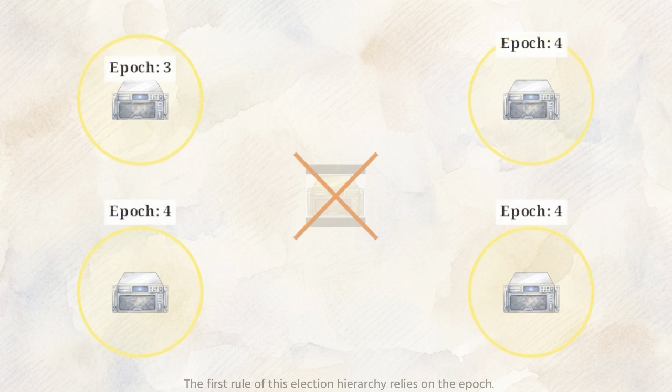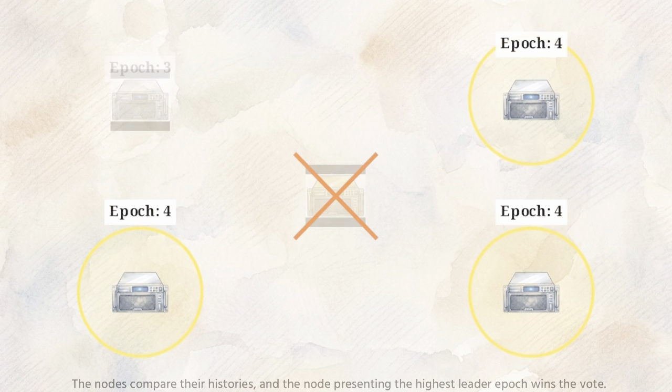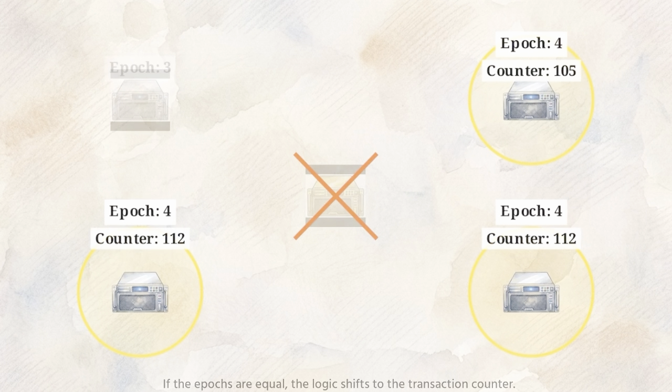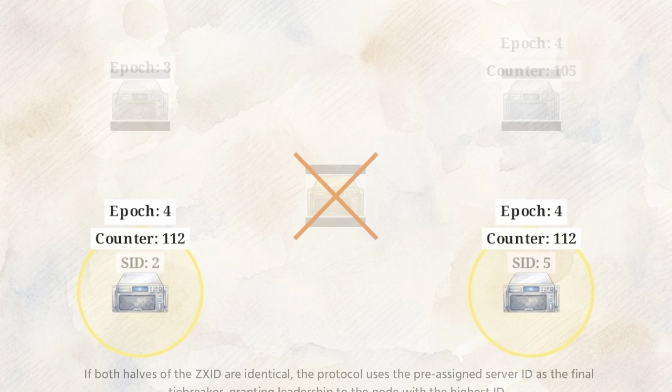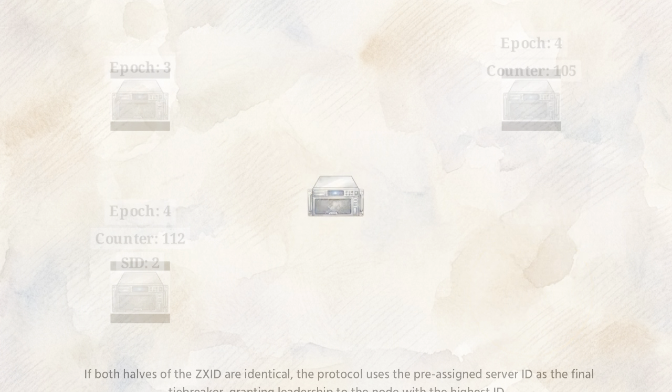The first rule of this election hierarchy relies on the epoch. The nodes compare their histories, and the node presenting the highest leader epoch wins the vote. If the epochs are equal, the logic shifts to the transaction counter. The node with the highest counter has the most complete, up-to-date history of the cluster, making it the rightful leader. If both halves of the ZXID are identical, the protocol uses the pre-assigned server ID as the final tiebreaker, granting leadership to the node with the highest ID.